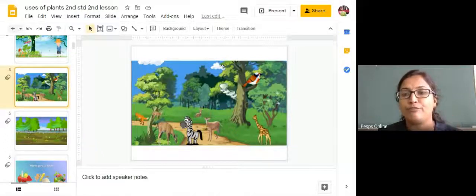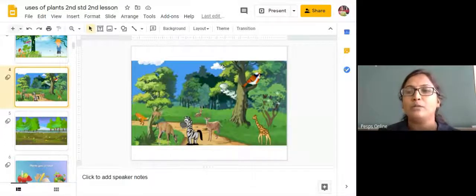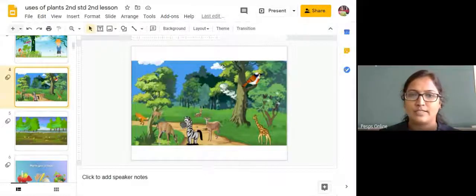It is going to give food for the animals also. It is going to give shelter for animals also. Okay, fine. So next we will move to the next slide.